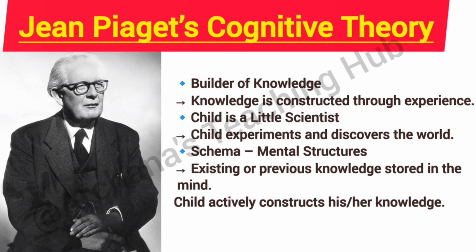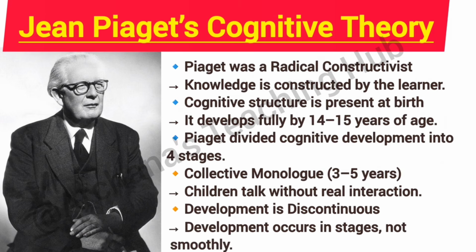Schema means mental structures. Existing or previous knowledge stored in the mind. Child actively constructs his or her knowledge. Piaget was a radical constructivist. Knowledge is constructed by the learner. Cognitive structure is present at birth. It develops fully by 14 to 15 years of age.